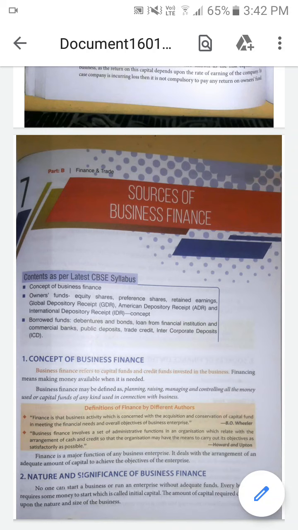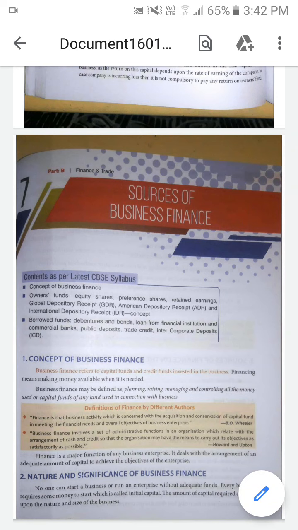In part A, we finished the 3 chapters. We are going to start the first chapter in part B. Part B is related to finance and trade. So the first chapter is the sources of business finance.